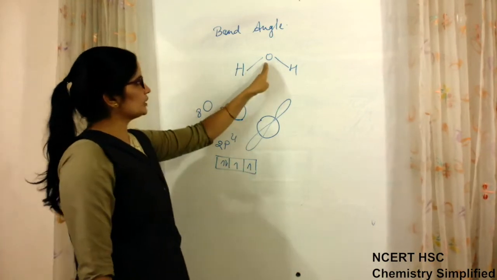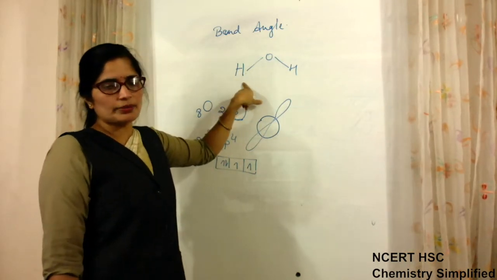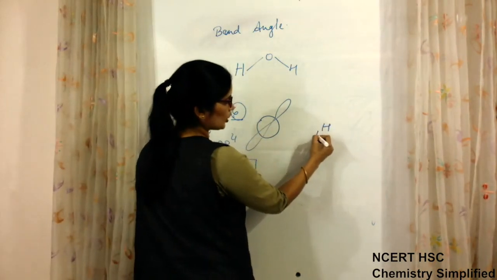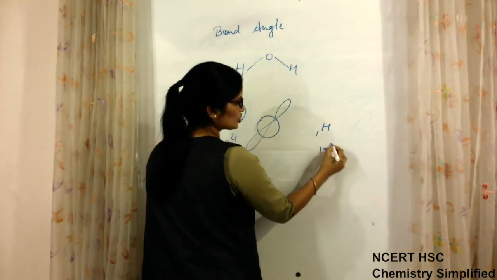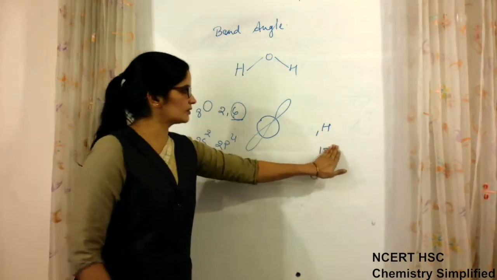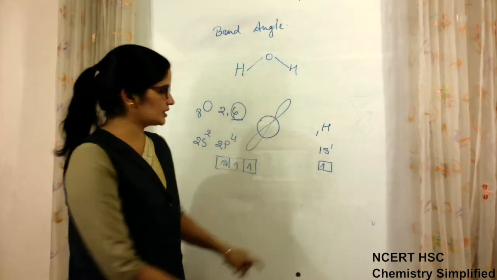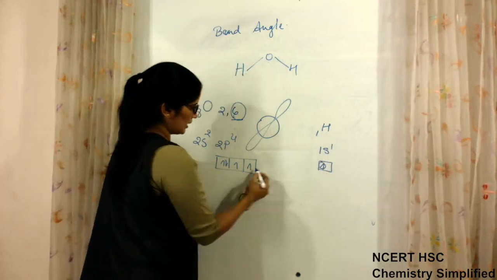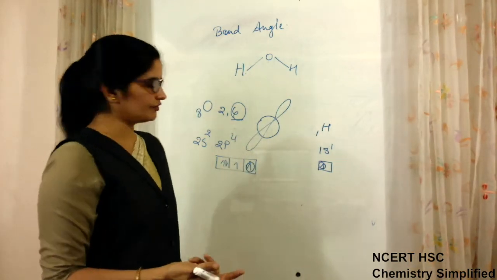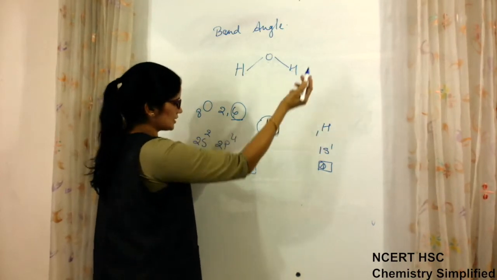So what it is doing is that these p orbitals are overlapping with s orbitals of H, because in case of hydrogen, what is the structure? Atomic number 1, 1s1, and only one electron is present in s. So this and this can overlap to become paired sharing of electron. This is one hydrogen, this is another hydrogen.